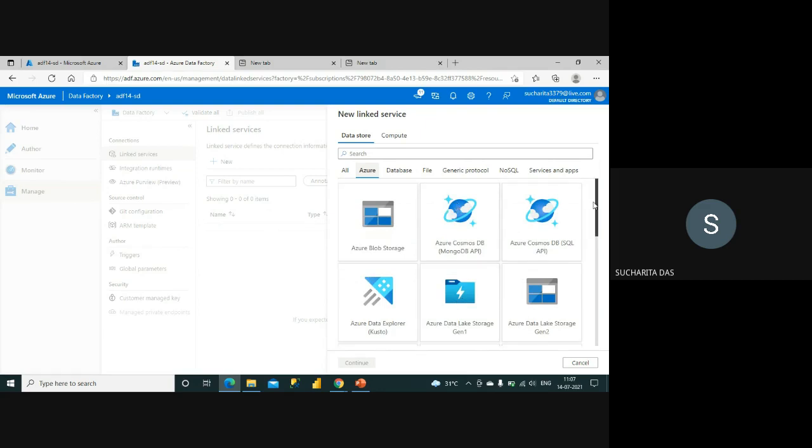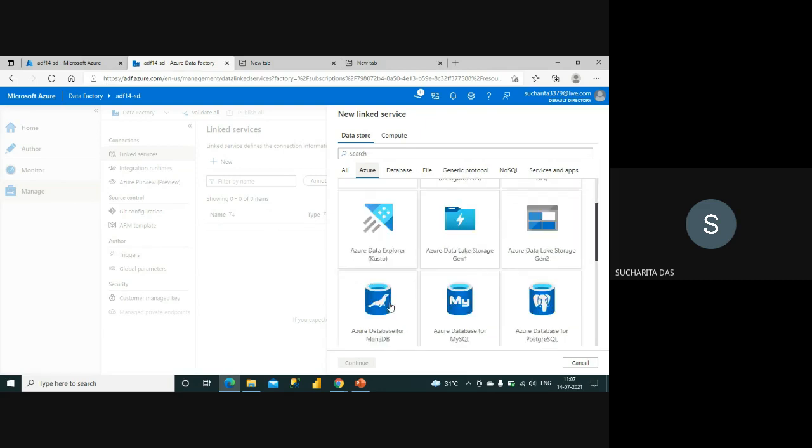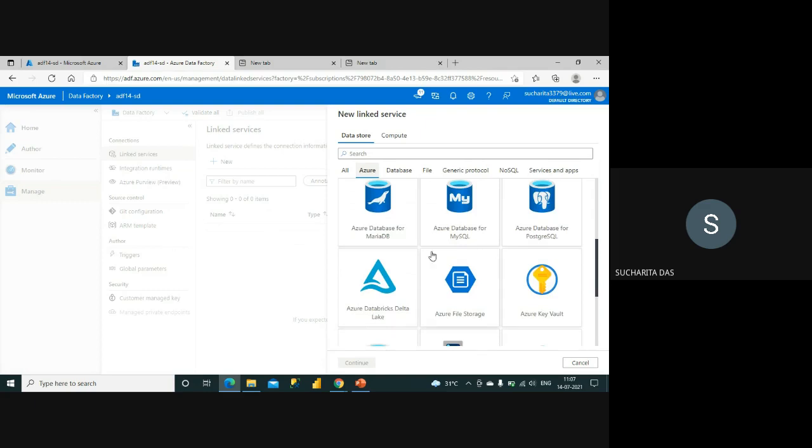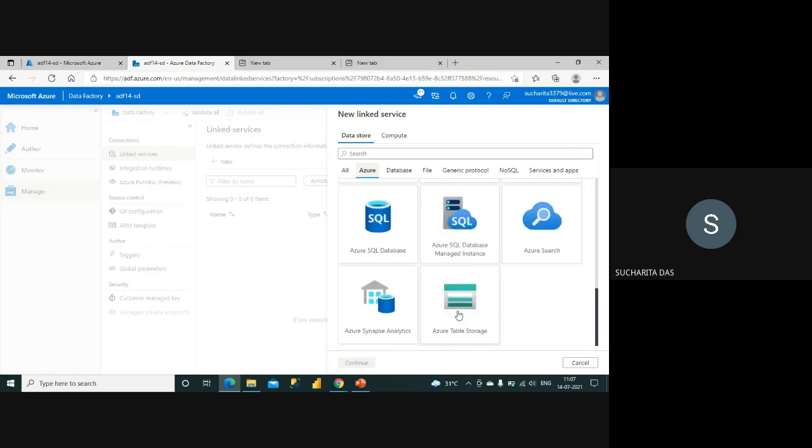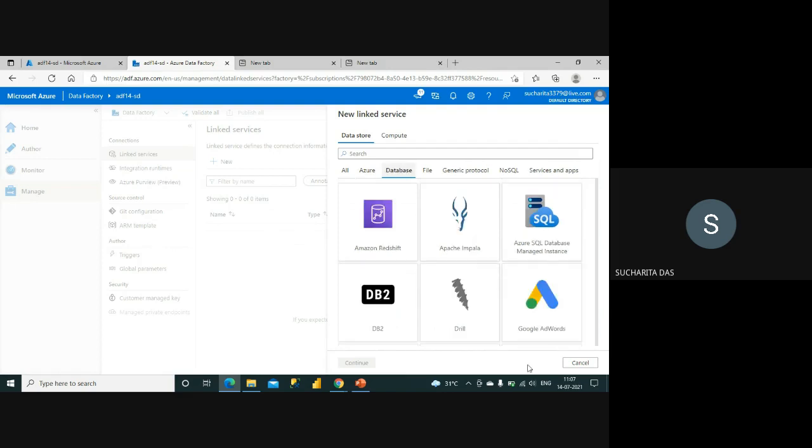So it can be Cosmos DB, it can be Data Explorer, it can be Azure database for different databases, Azure Databricks, file storage. So these many Azure link services you can create. Then you have database specific, means not only Azure but other databases also you can connect from here.